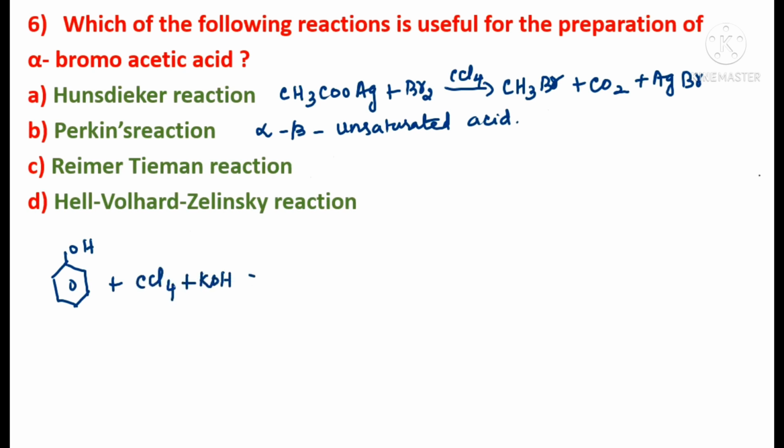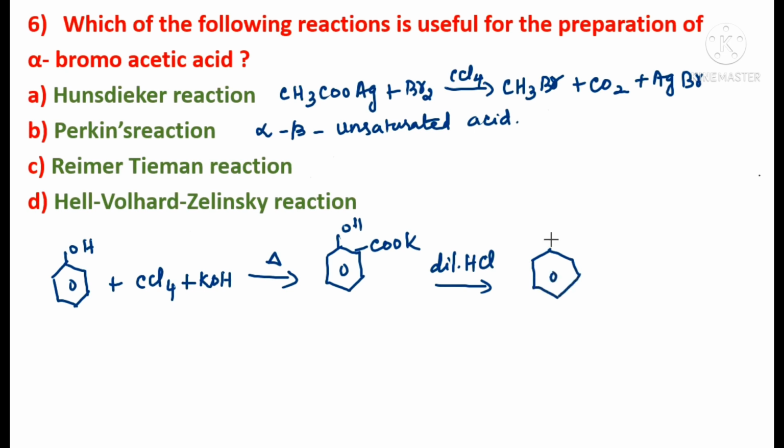During refluxing, it forms the potassium salt of salicylic acid, OH, COOK. This again, when treated with dilute HCl, gets converted to salicylic acid. Understood? So we are getting salicylic acid in Reimer-Tiemann reaction. So this is also not correct.